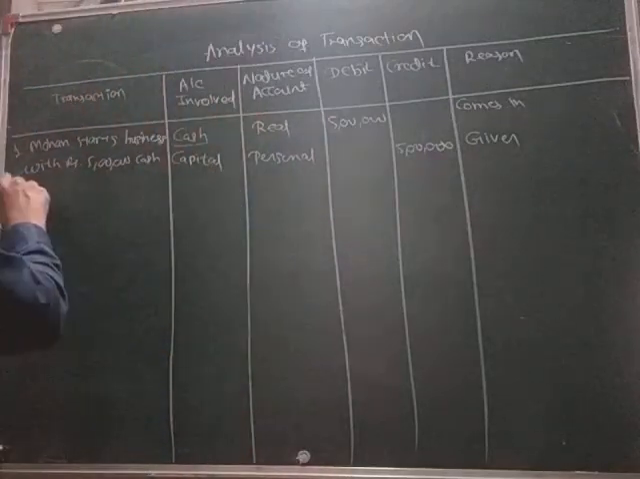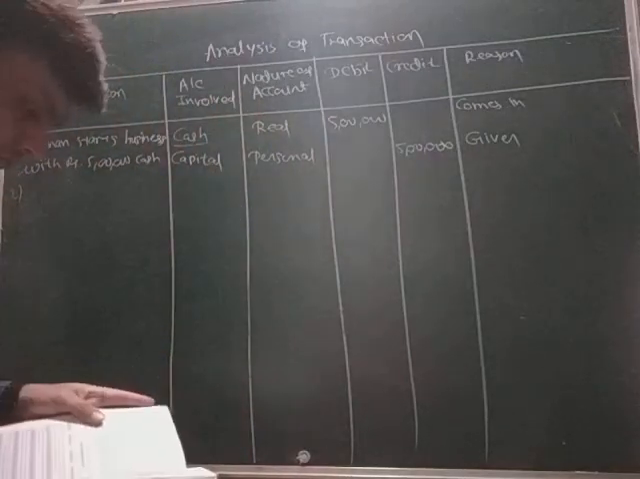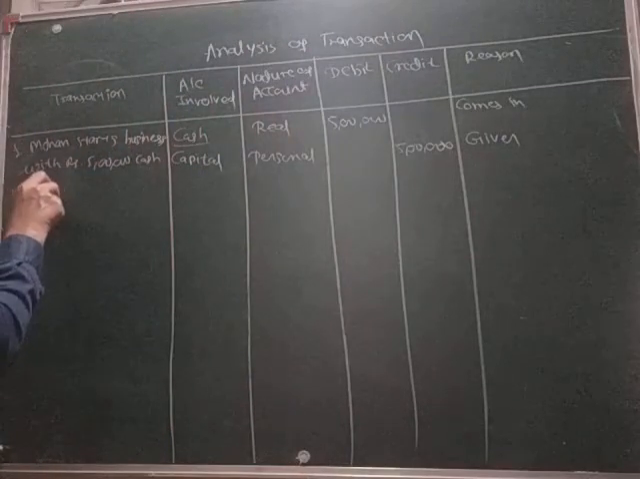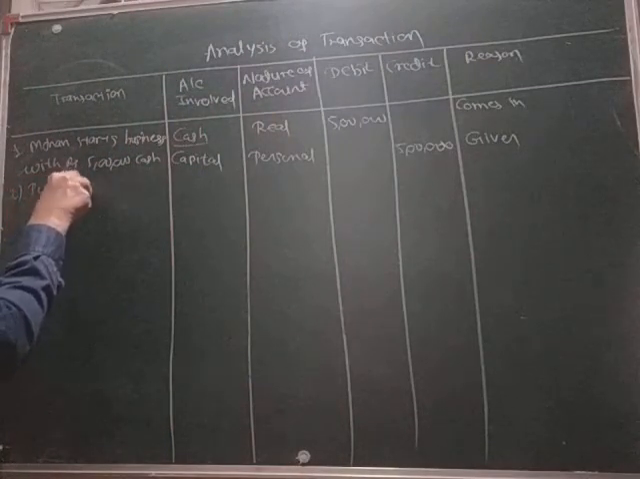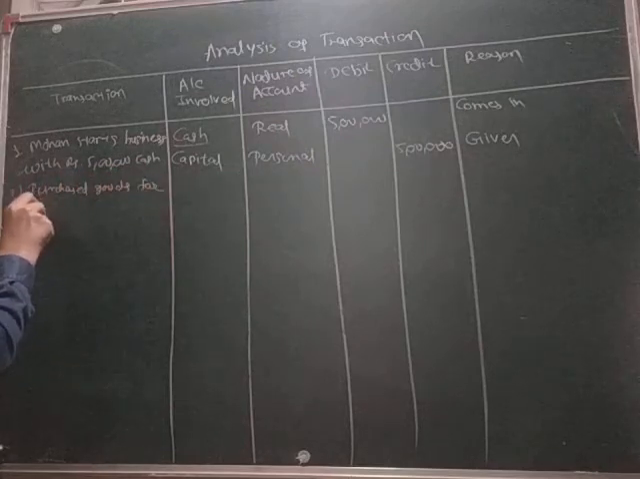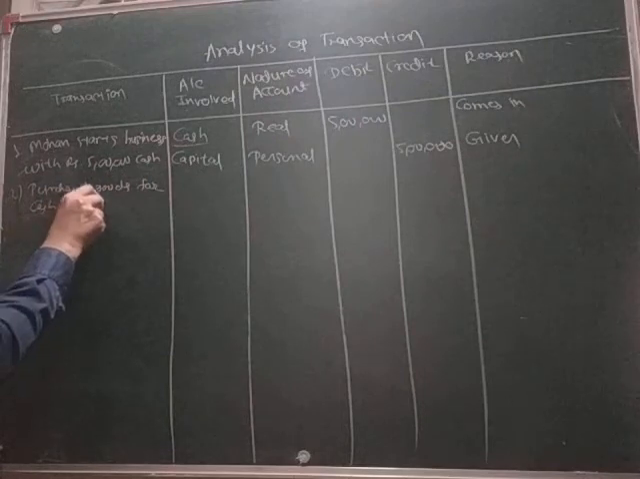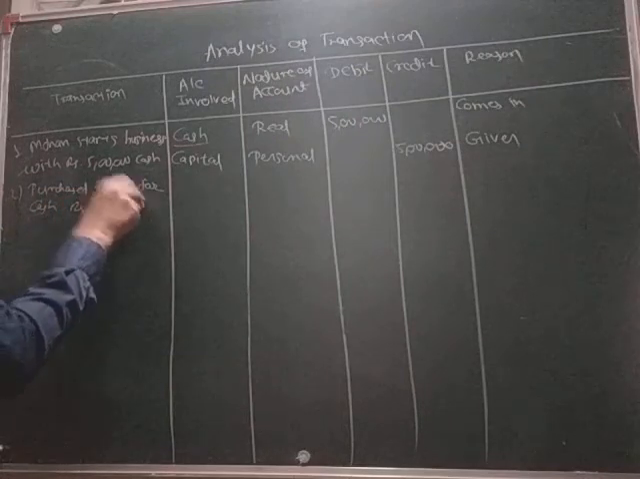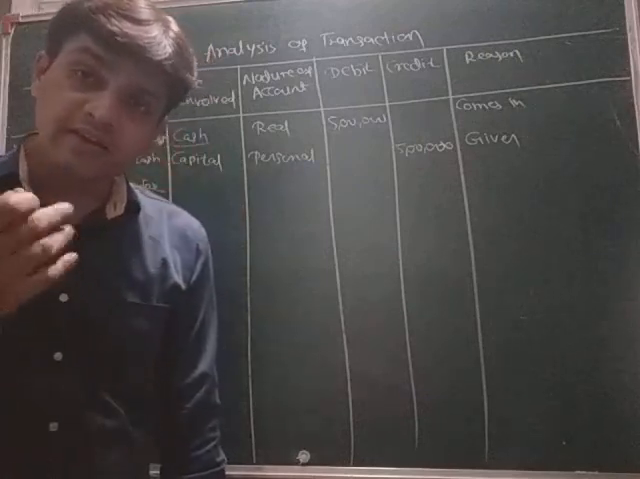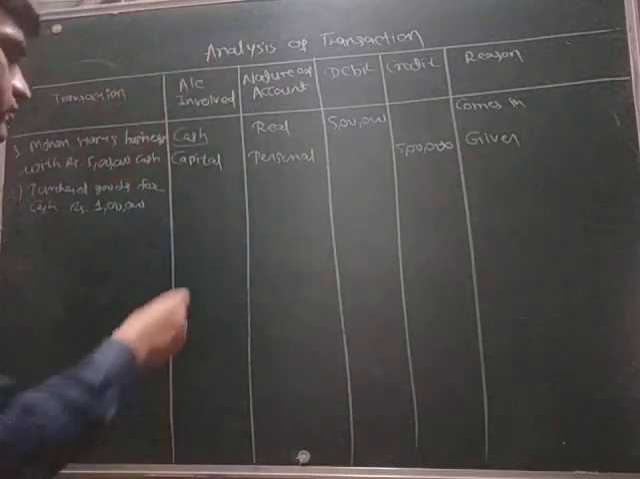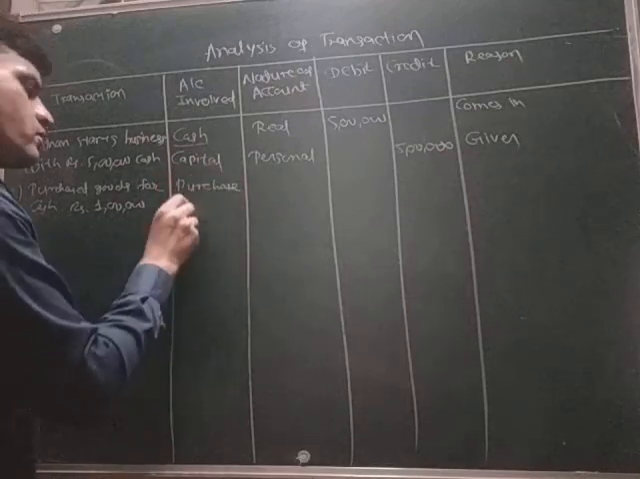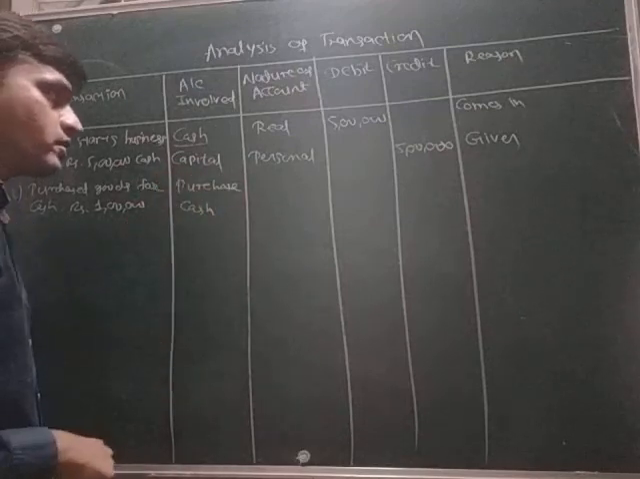One by one we will do. Number 2, purchased goods for cash rupees 1 lakh. Purchase and cash, two accounts are there. So I will write here purchase account and cash account.